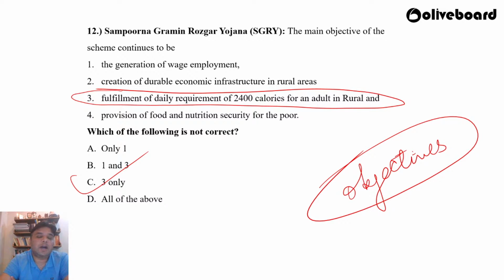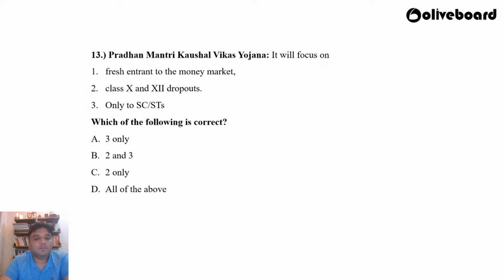Sampurna Gramin Rozgar Yojana, right, is very important. Likewise, the Swarna Jayanti Gram Swarojgar Yojana is also very important. So today's assignment is you find out about Swarna Jayanti Gram Swarojgar Yojana, apart from of course Sampurna Gramin Rozgar Yojana, right? Moving on, question number 13.